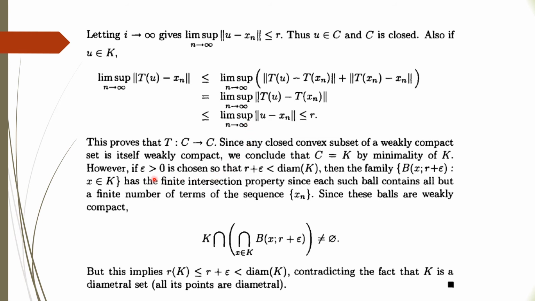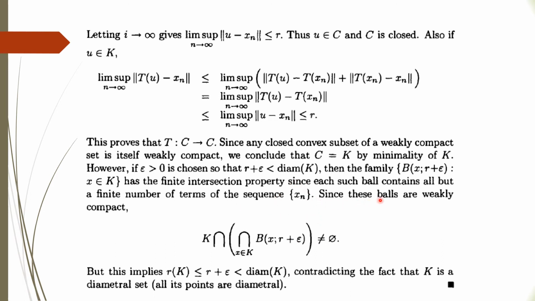Now we choose epsilon to be greater than 0, in such a way that r plus epsilon is also strictly less than the diameter of K. And now we can consider a family of closed balls centered at x, and the radius is r plus epsilon, where x is a member of K. Again, this has the finite intersection property, since each such ball contains all but a finite number of the terms of the sequence xn.